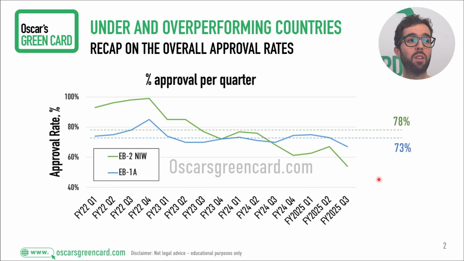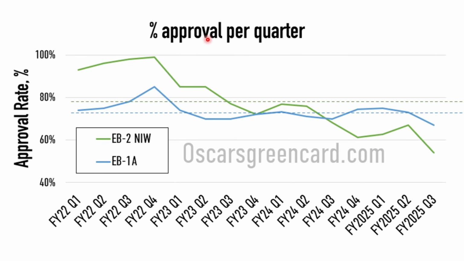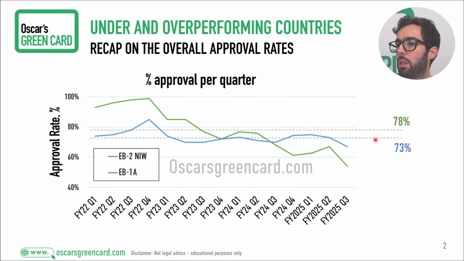This is the main graph from that video where we see the trend of EB2 NIW in green and EB1A in blue approval rates. This is the global, okay? Later we're going to cover different countries, but this is the global, and we see a really decreasing trend in EB2 NIW. We are hitting 54% in the latest data, and in EB1A we're a little bit better at 67%, more in line with the global average, which is the dashed line, but still underperforming. That is the trend we have been seeing in the last quarters, including now with Donald Trump as president.